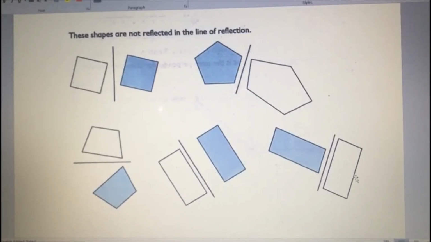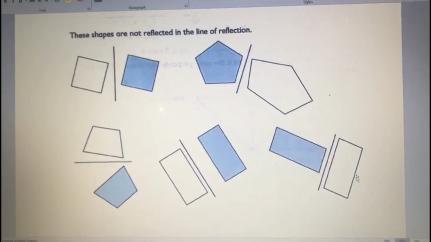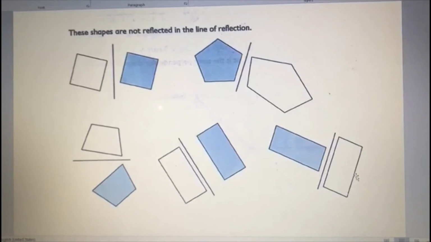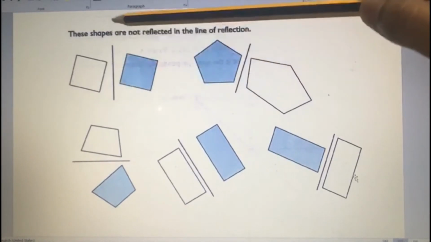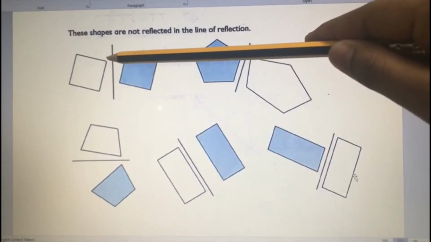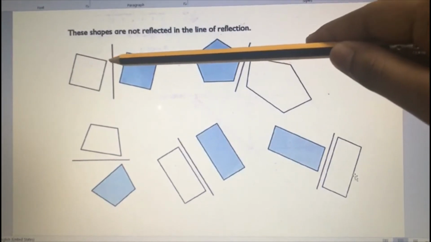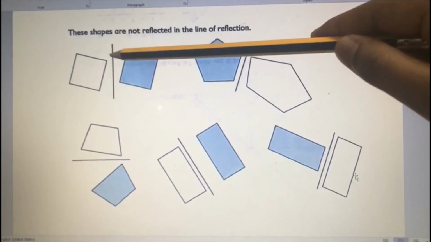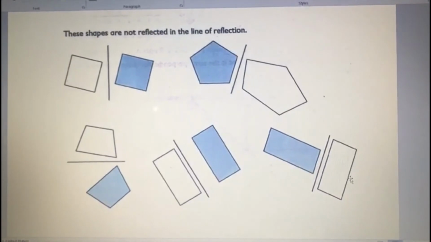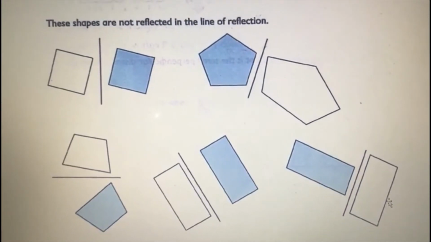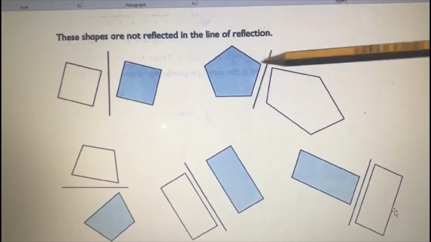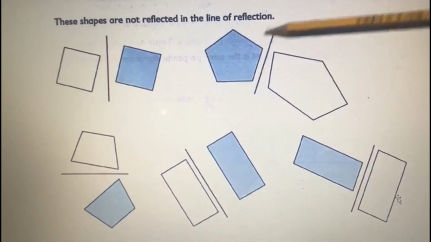See here, you can see some shapes. These shapes are not reflected in the line of reflection. Why? Can you say? Here, see, this is the mirror line, and after the reflection you can see this point. If I take this point to the line and this point to the line, is that straight? No, right? And the measurement is also different. You can see each figure here. See, this one is a pentagon. After seeing this figure itself, you can understand this is not the reflection of this image, right?